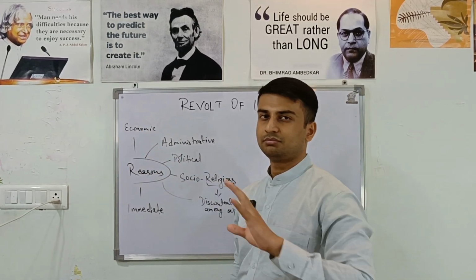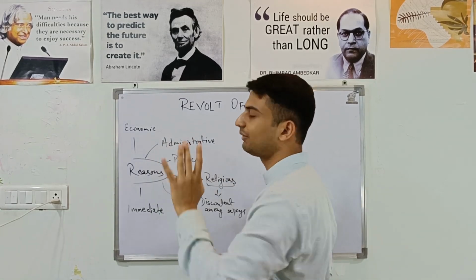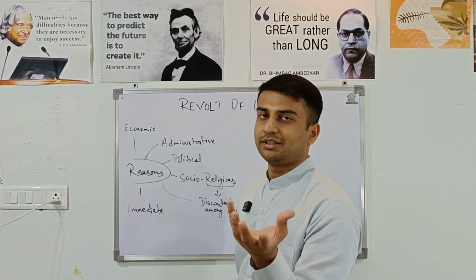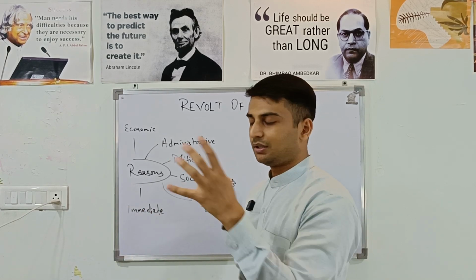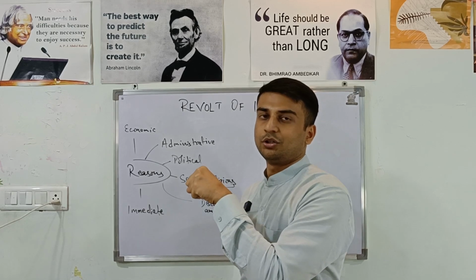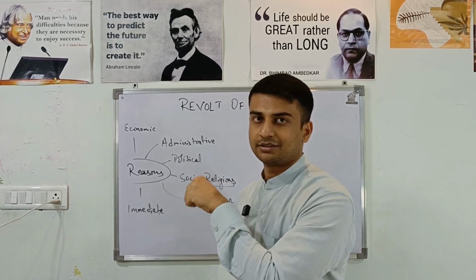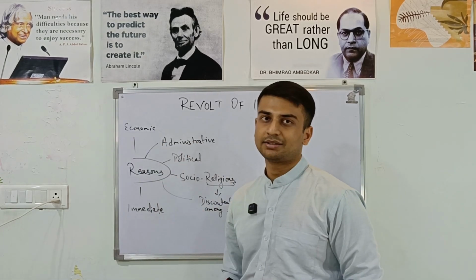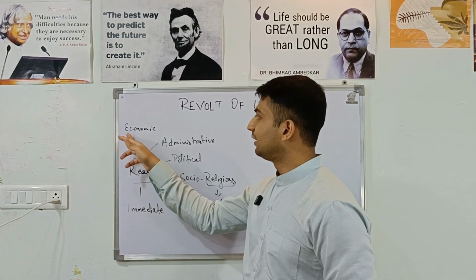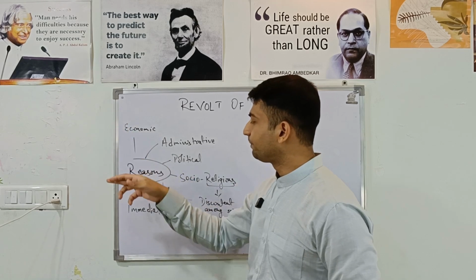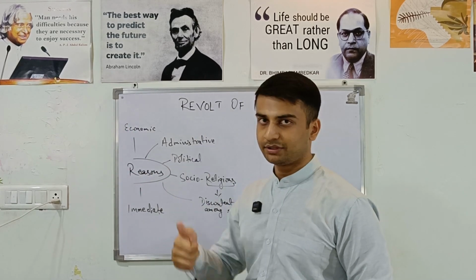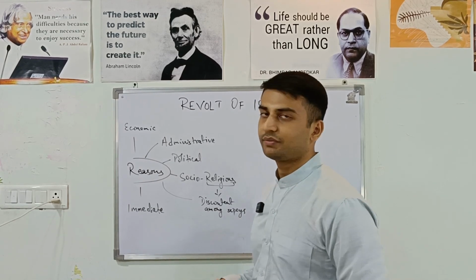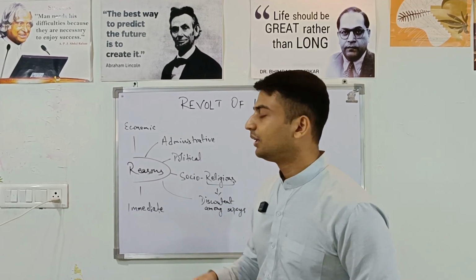We all know the economic policies of Britishers drained our wealth, right? It was said that the East India Company is like a sponge. It sucks the good from the river Ganges and drains it into the river Thames. That's what they actually did. They drained us out. They exploited us. Britishers exploited the Indian economy. How did they do it? The land revenue policy, Rayatwari, Mahalwari system, permanent settlement system, all were very exploitative to the zamindars and the peasants.